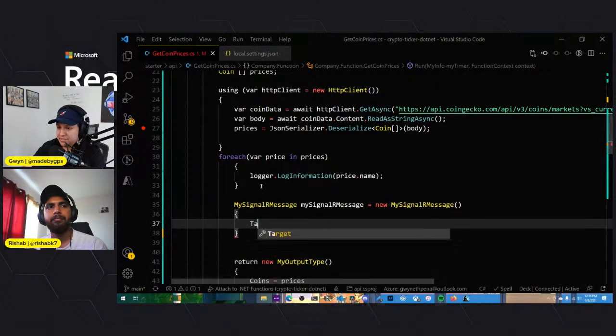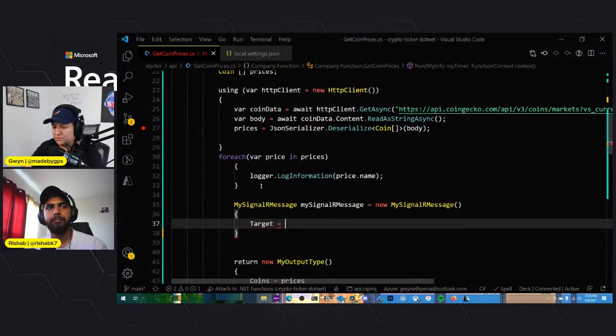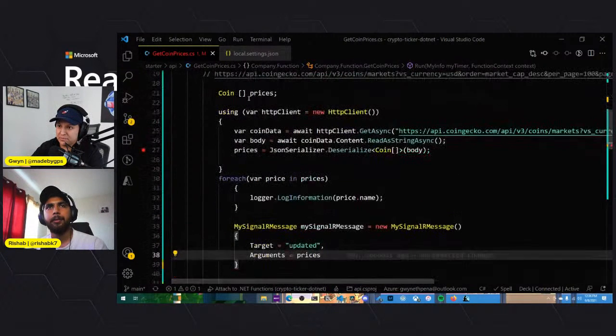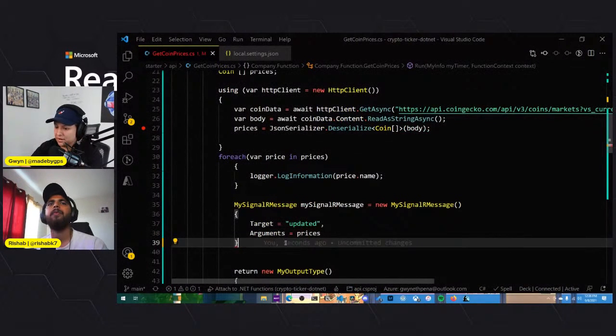We need to say the target, which is the method that we're going to invoke on the connected clients. We'll call this updated, so this new data. And then we also need to provide the arguments, which is what we're going to send, an array of objects, and that is the prices array. Remember this thing? Yep. So the same thing that's going to Cosmos DB is going as a message to the SignalR instance here. And I think that's it.